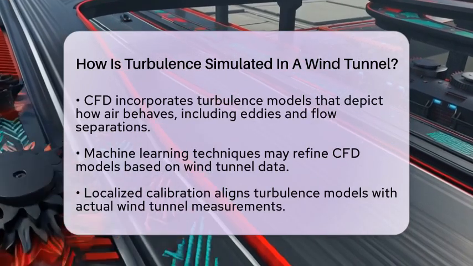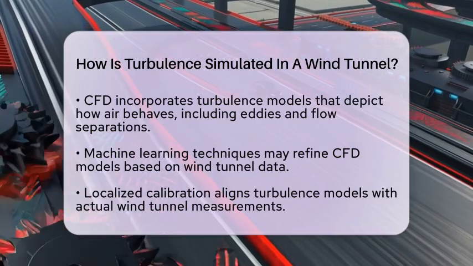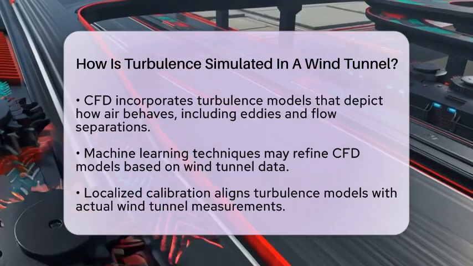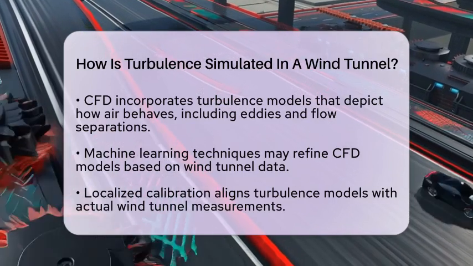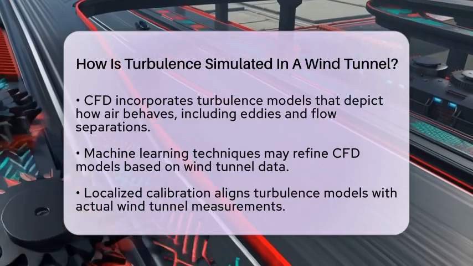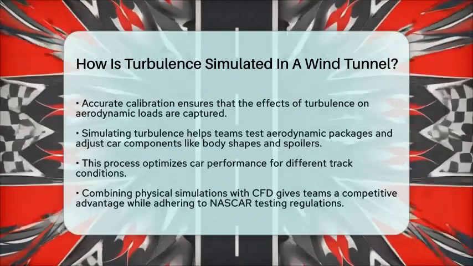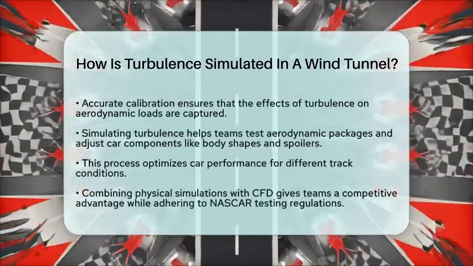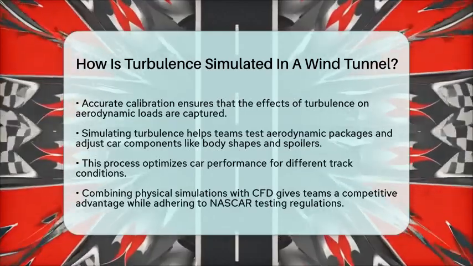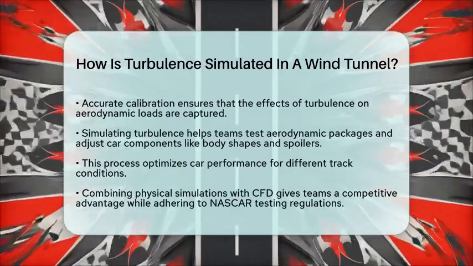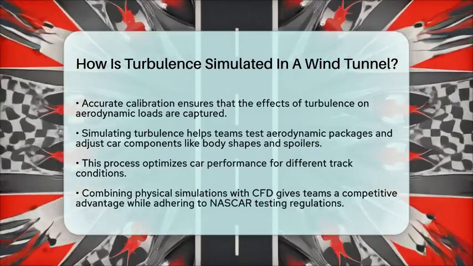In practical terms, simulating turbulence in a wind tunnel is essential for NASCAR teams. Turbulence affects how air flows over the car, influencing downforce and drag. Engineers use this simulation to test different aerodynamic packages and make adjustments to body shapes, spoilers, and splitters. This helps optimize performance for various track conditions.